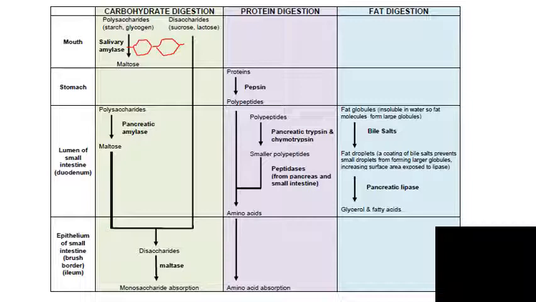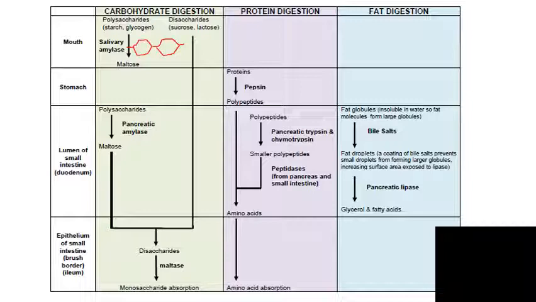So polysaccharides are digested in the mouth, or the digestion starts in the mouth through an enzyme called amylase, which is produced by the salivary glands. So it's called the salivary amylase, and at the end of that process you get maltose, which is a disaccharide, just as sucrose and lactose. Then carbohydrate digestion continues in the small intestine. So note that in the stomach nothing happens for carbohydrate digestion. So in the small intestine we have an enzyme released by the pancreas, which is called the pancreatic amylase, and it's very similar to the salivary amylase, and it continues the starch digestion.